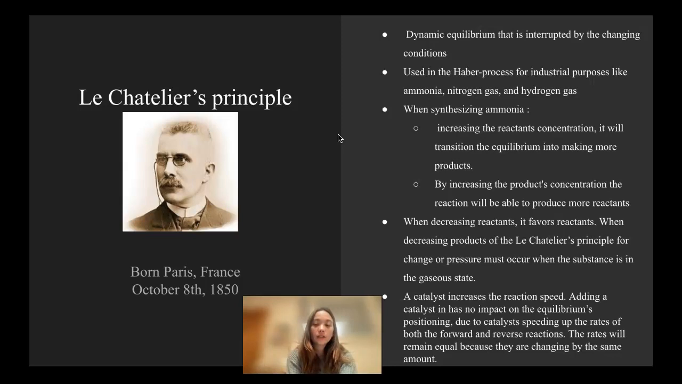A catalyst increases the reaction speed. By adding a catalyst, it has no impact on the equilibrium's positioning. When catalysts are speeding up the rates of both the forward and reverse reactions, the rates will remain equal because they are changing by the same amount.